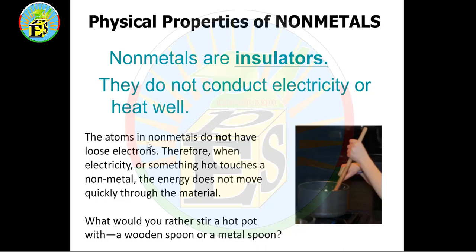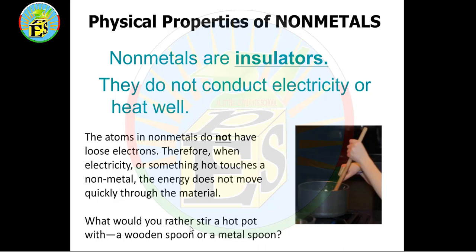The atoms in non-metals don't lose electrons. Therefore, when electricity or something hot touches non-metals, the energy doesn't move quickly through the material. They don't have free electrons because the outer shell of the atoms is more than half complete. It means they take electrons to become more stable, not lose electrons.